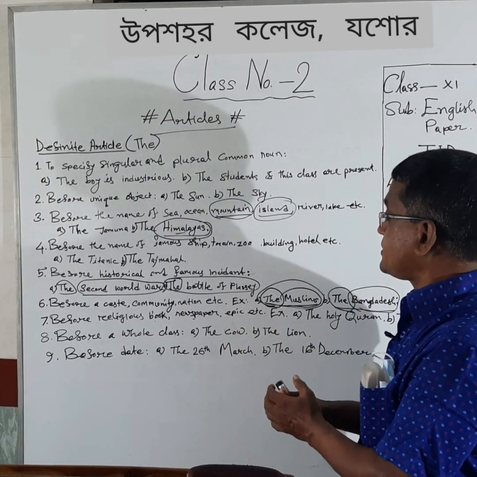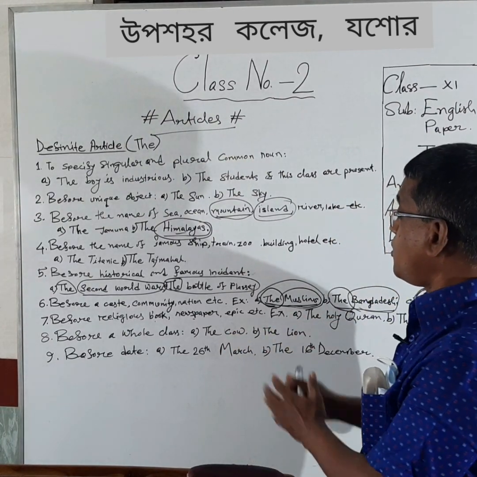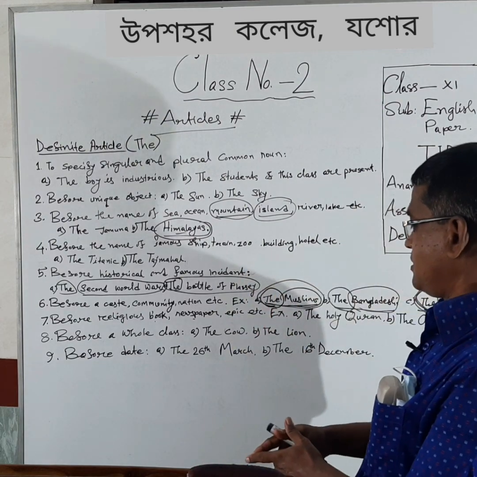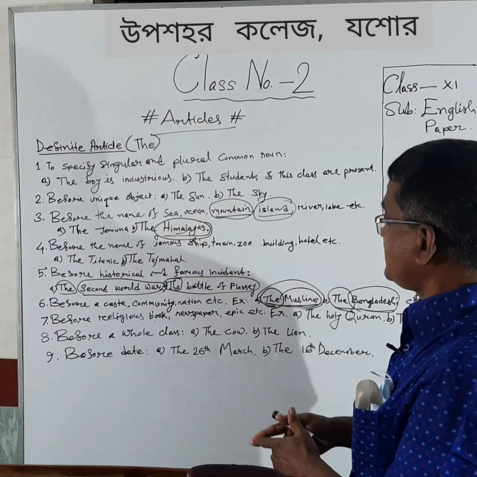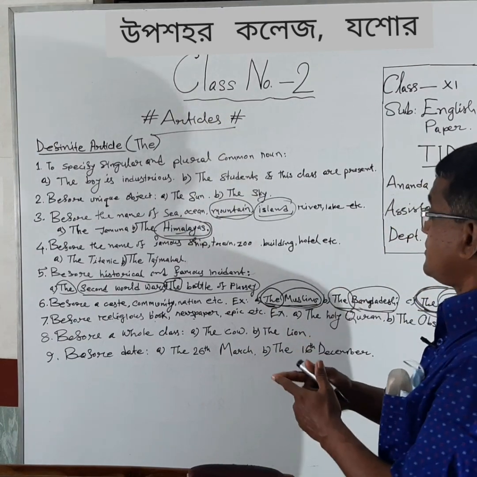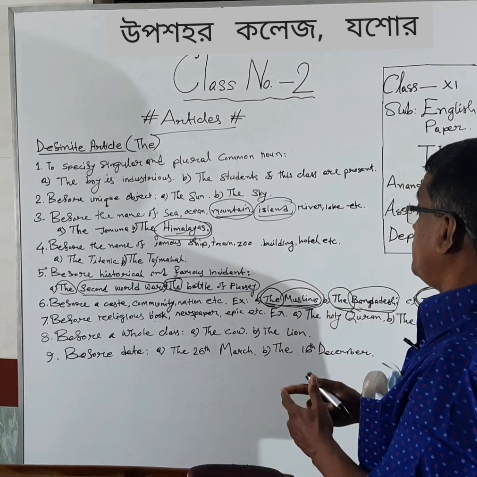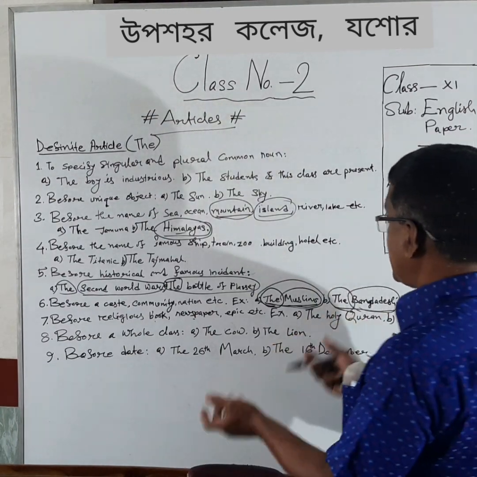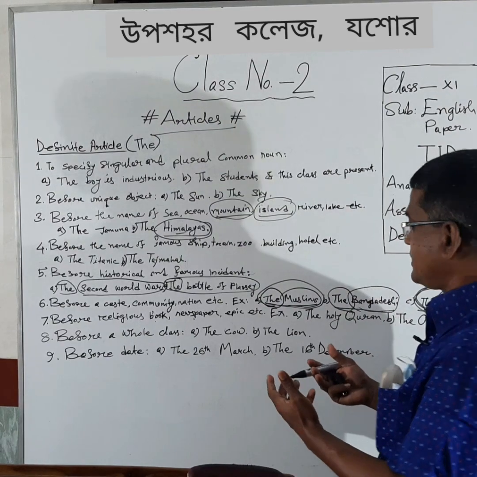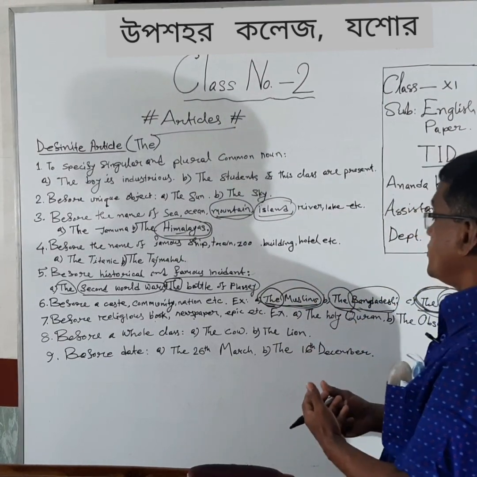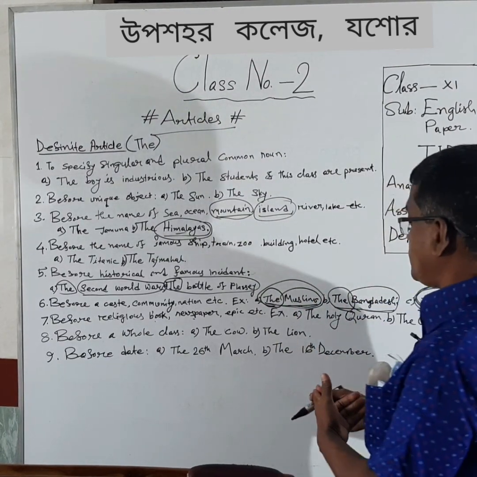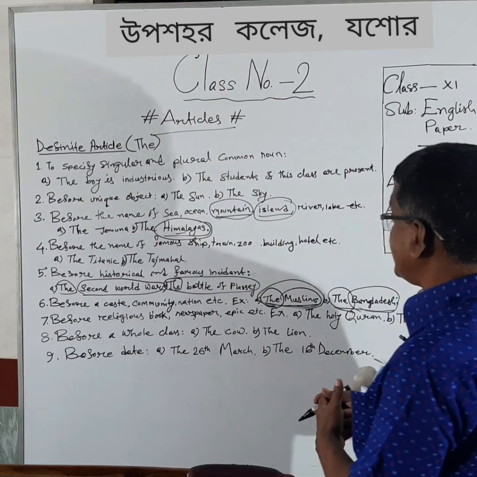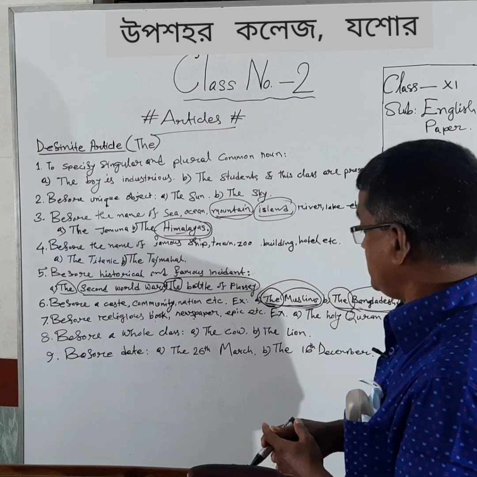The cow means not a single cow or a particular cow, rather it means the whole cow. It means the whole creation. What is that creation? The cow. Similarly, the lion, the dog, the tiger. When I say the lion, it means not a particular lion or a single lion. Rather, it will indicate the lion as a whole.